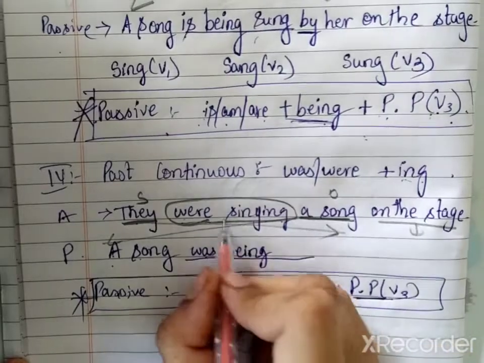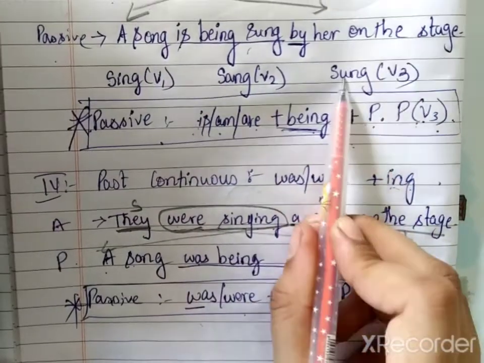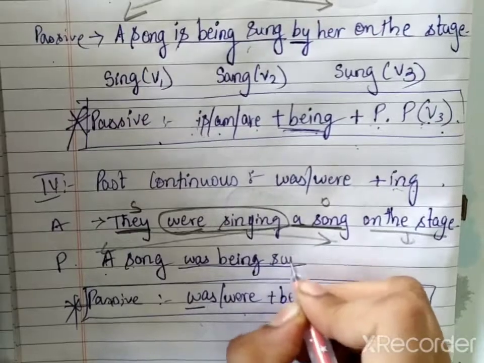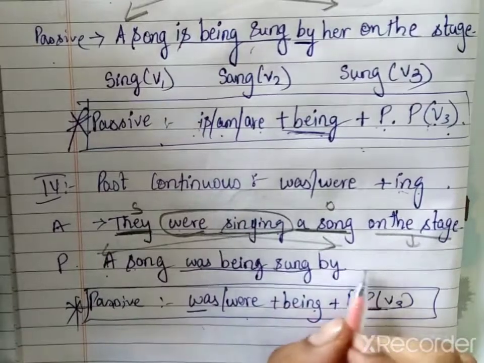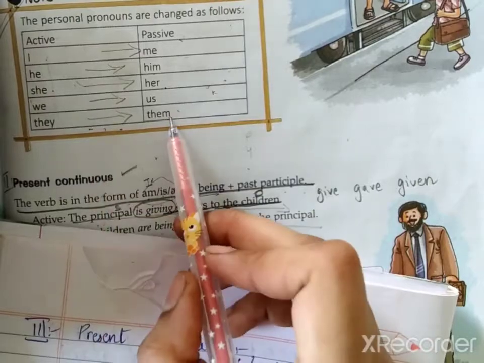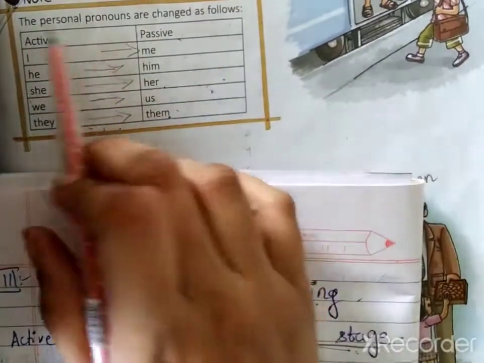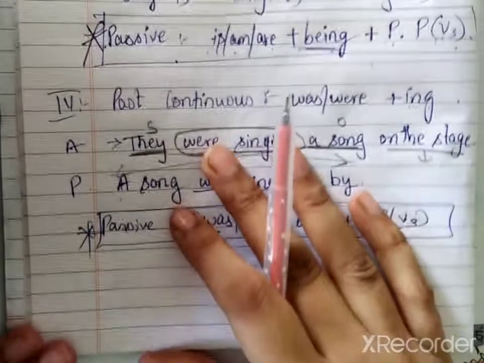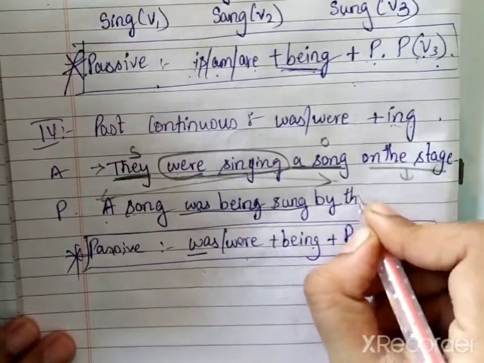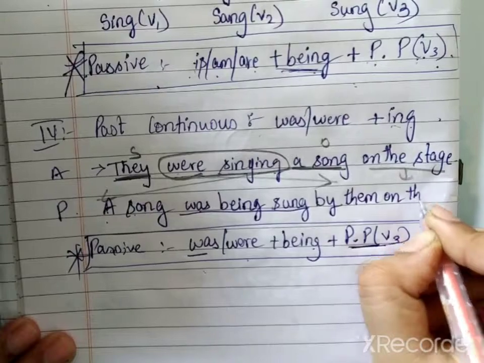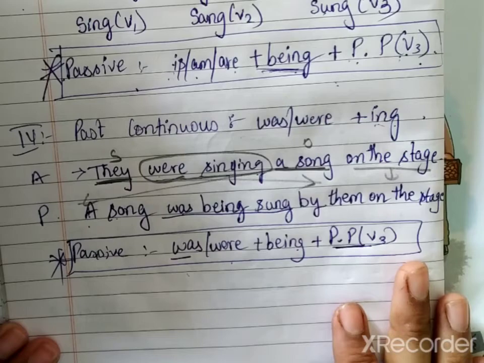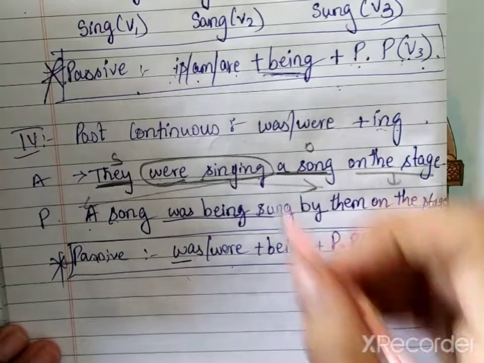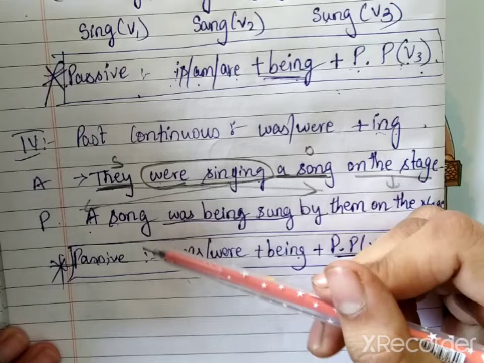V3, and we have seen what is the third form of sing? We used over here sung. Was sung. And we know we write by. Now by whom? By they. Will you write they over here? No. See the rules over here. They becomes them when it is object, from active to passive. So by them on the stage. Clear? So this is how you will form a past continuous sentence from active to passive.